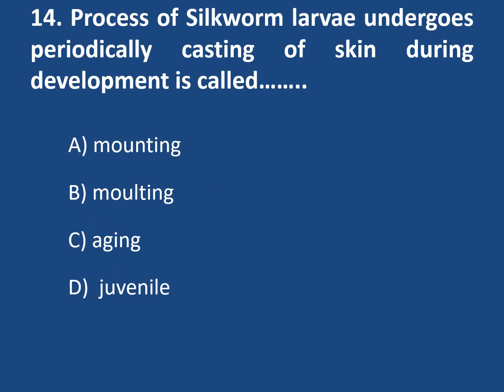Then, the process silkworm larvae undergo periodically, casting of skin during its development, is called? Options are mounting, molting, aging and juvenile. See, in silkworm larval developmental stages there are 4 molts, meaning 5 instars are present. During this molting period they cast their skin. This process is called molting. Another name for this molting is ecdysis.